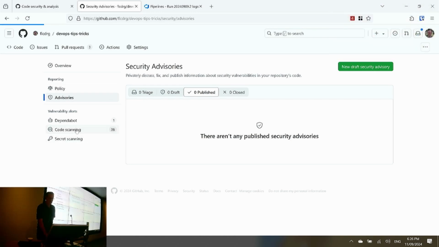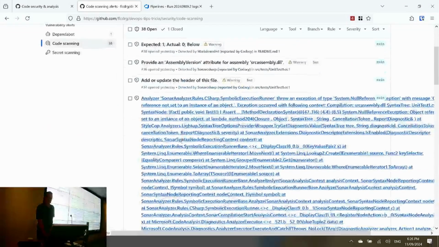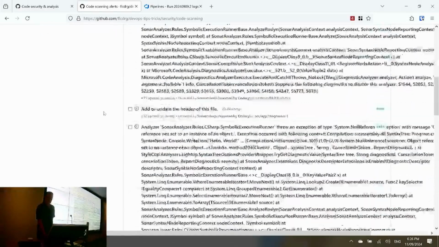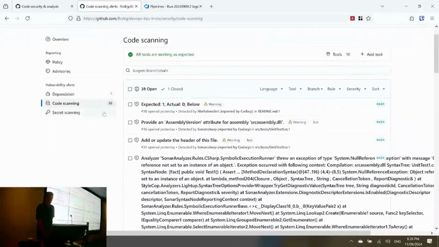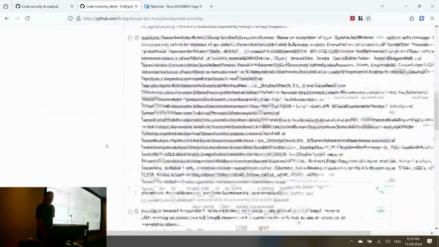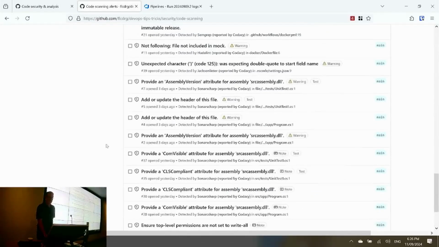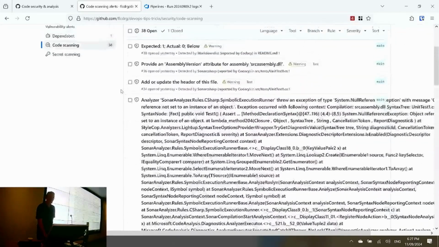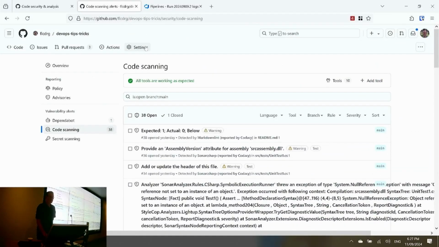Oh, sorry, here we are, code scanning. I've set up a few of these in this repo. Oh, that one didn't work very well, but there's some of these. Some of these are just formatting kind of things, but some of them could be security issues as well. So take advantage of those.